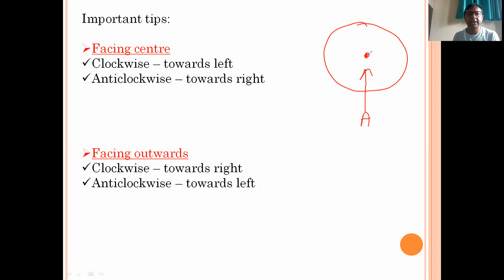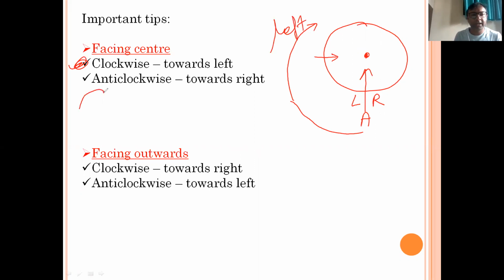Suppose A is sitting facing the center. Then clockwise towards the left. This first point has been mentioned over here. What does it mean? It means this is the left of A and this will be the right of A. For A and other persons sitting over here, the left will always move in a clockwise direction. What does clockwise direction mean? Assume it is a clock and this is the way the clock moves.